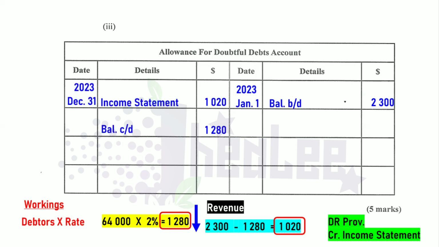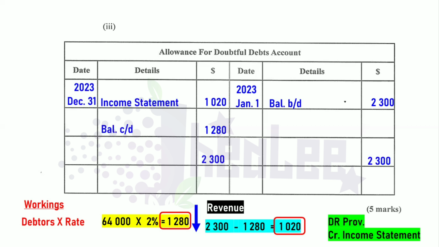Now, once you record that, the next step is to enter your totals. And our totals are 2,300 on the left and 2,300 on the credit. And our final action, once you have balance carried down, you have to complete the balancing off process by entering your balance brought down.